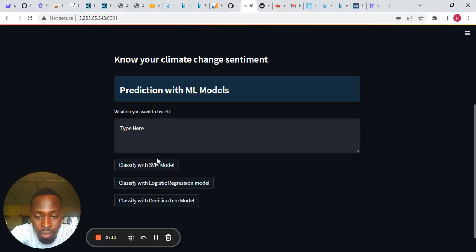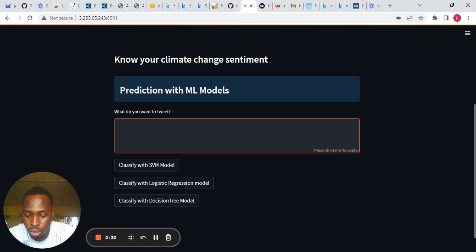We have the SVM model, the logistic regression model, and the decision tree model. These are models that have been trained using our data sets. I'm just going to go ahead and put in a statement here to see how the app works.